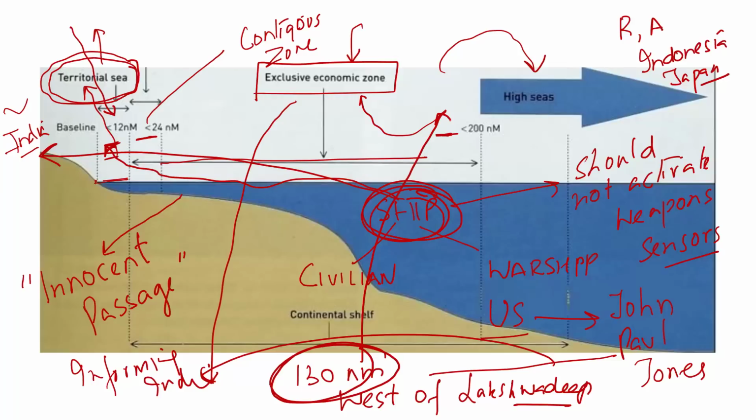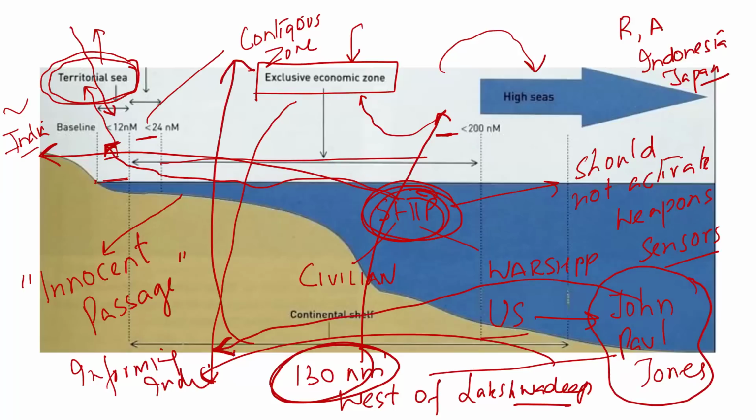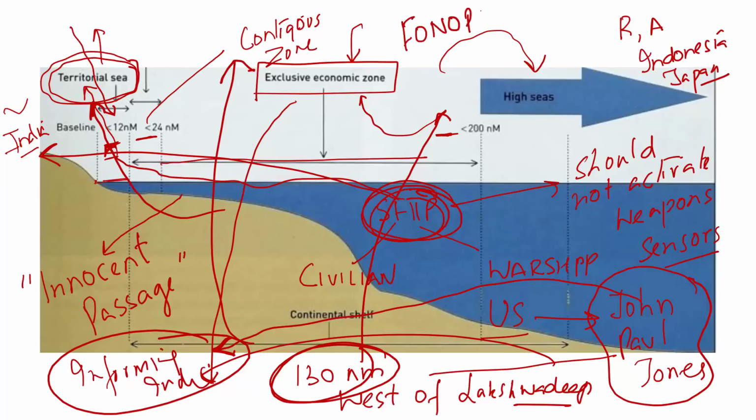And on the other hand, it is using its warships, and these warships are entering the exclusive economic zone, sometimes the contiguous zone as well, sometimes territorial waters as well, without informing India. And United States calls this freedom of navigation operations, FONOPS.